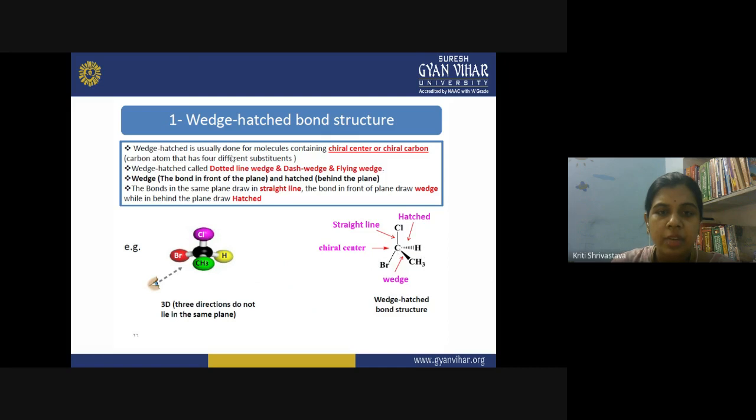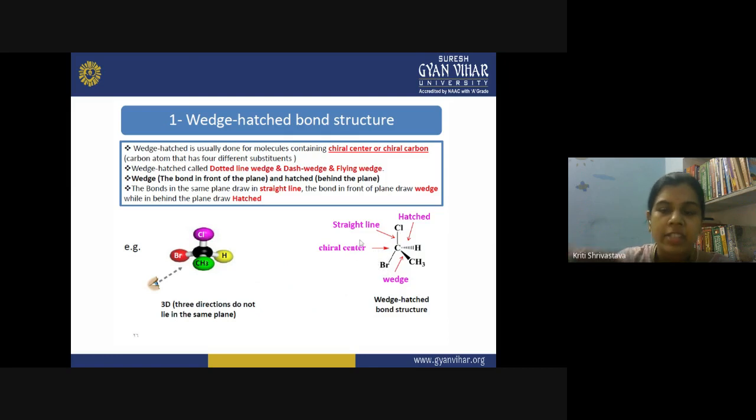Therefore it is called the wedge hashed bond structure. Wedge is when the group is towards the viewer. Hash is when the group is away from the viewer. And the simple straight line shows that the group is in the plane of the molecule.